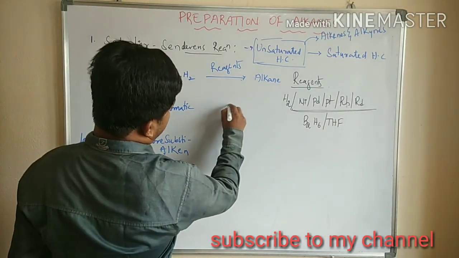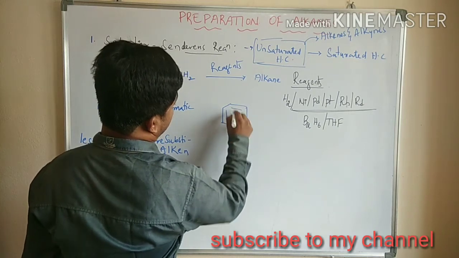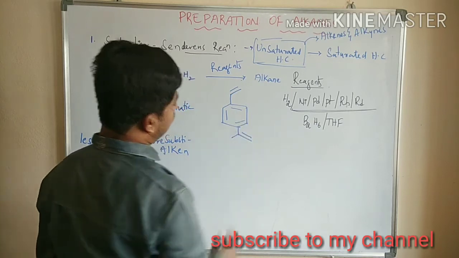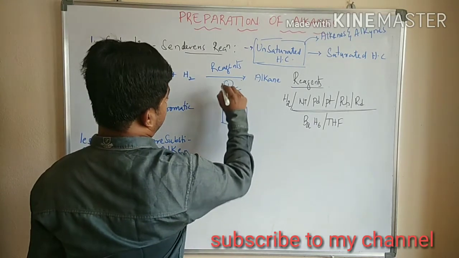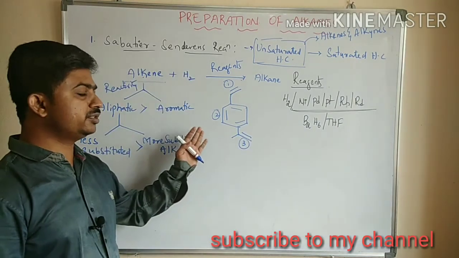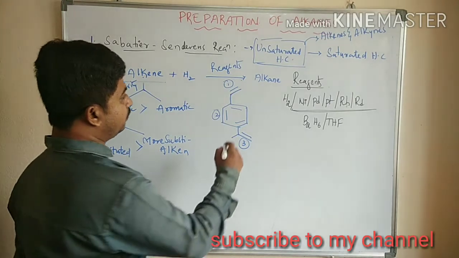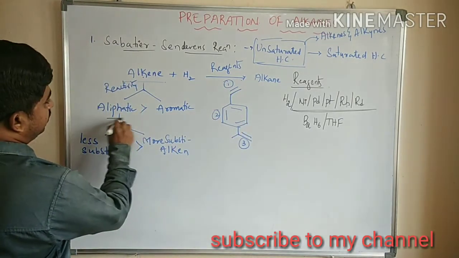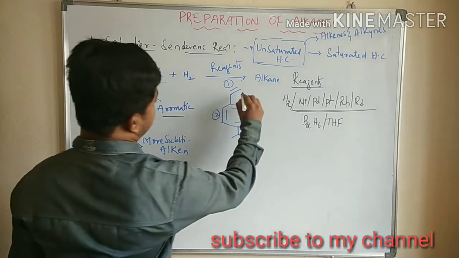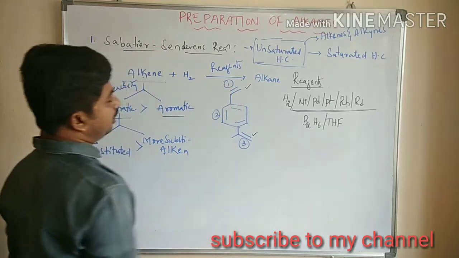Here I'll give one structure. Here is the first alkene, second alkene and third alkene. Arrange the alkenes in decreasing order of their reactivity. According to this, aliphatic alkenes are more reactive than aromatic alkenes.